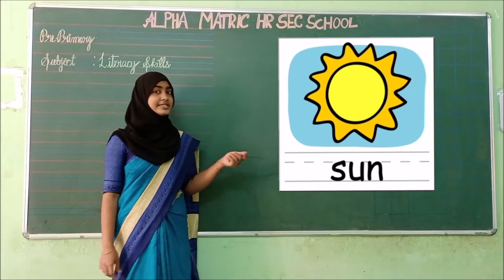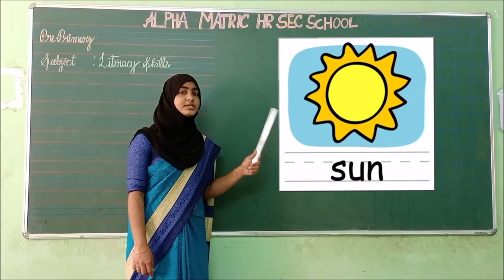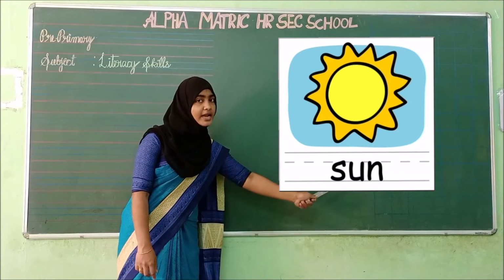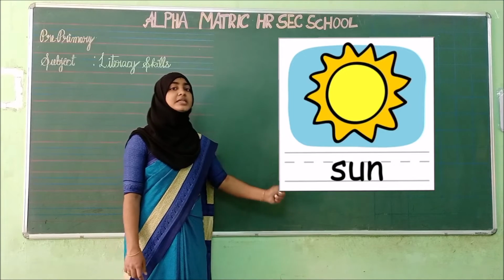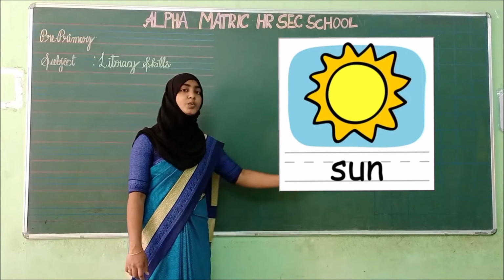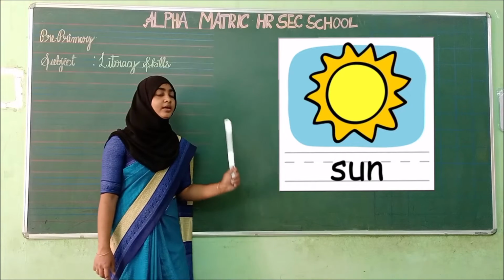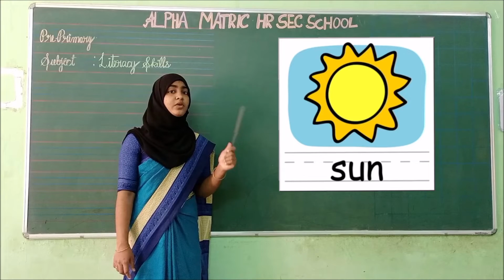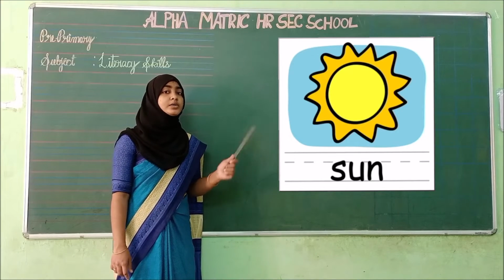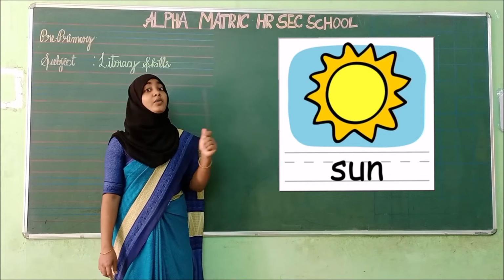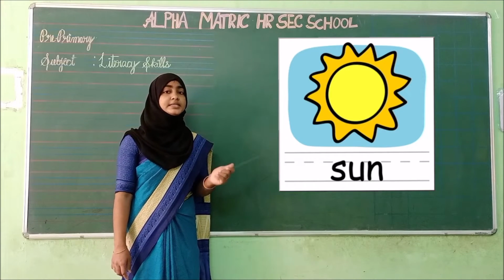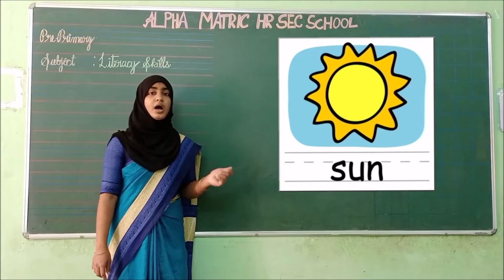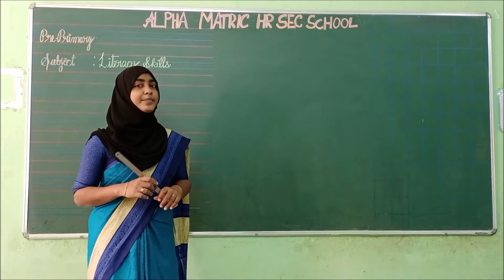See here children. What is this? Sun. What is this? Sunlight. Sun. Spell it. S-U-N. Sun. S-U-N. Sun. Okay? See, U sounds, vowel sound of U is A. It is A. Okay. That is O and this is A. Okay, children. See the next example.